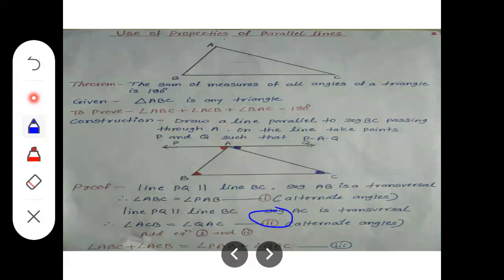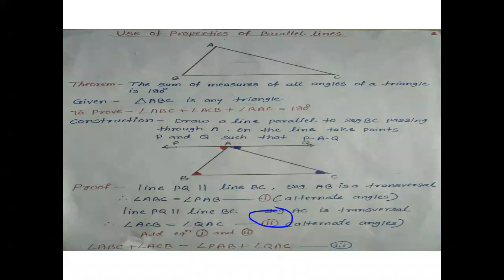Now add equation 1 and 2. Add both the equations, so the LHS of both equations get added together and are equal to the RHS of both equations added together. Now see the last step of this slide, the last line. Angle ABC, the LHS of the first equation, plus the LHS of the second equation, that is angle ACB, equals the RHS of both the equations, that is angle PAB plus angle QAC. That is equation 3. Mention it as equation 3.